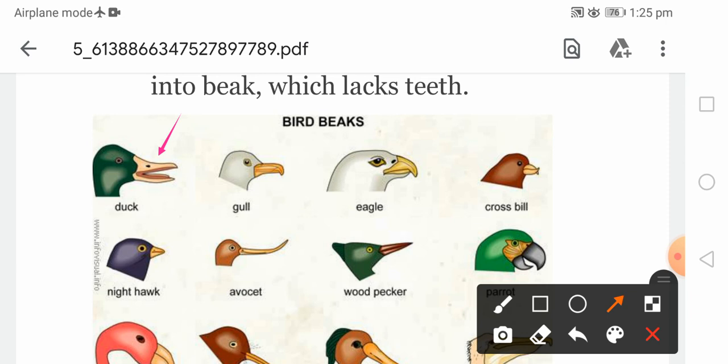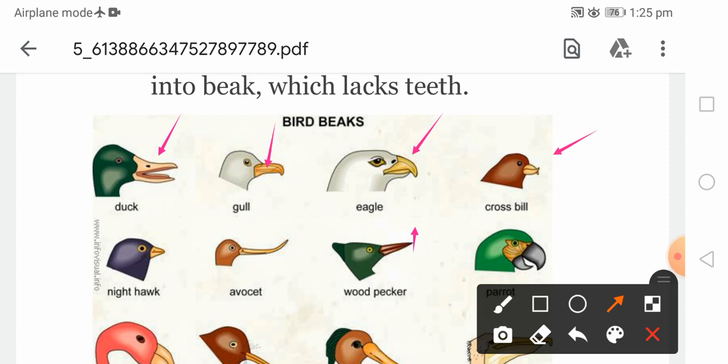When Darwin went to the Galapagos Islands, he found a single bird known as the finch, and that single bird had different types of beaks. He found 14 different types of finches with different beaks. So why has this happened? Because the environmental conditions are different, especially the availability of food. So according to the availability of the food material, the beak is different.